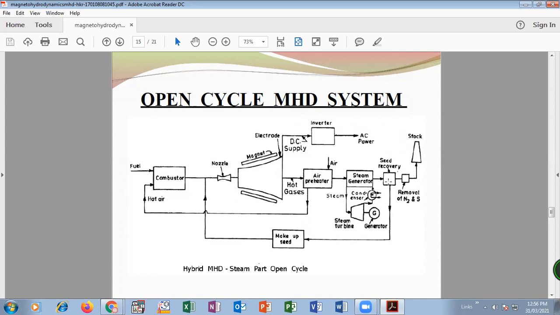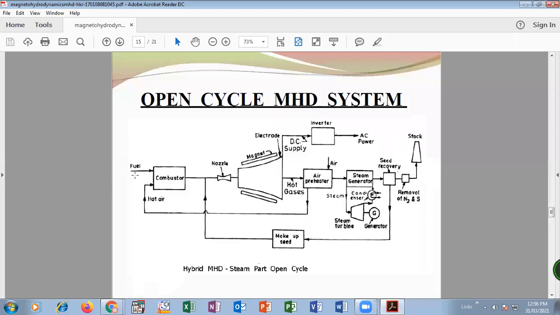Then after that, these fluid gases or hot gases are released into the surrounding environment from the stack. Okay.